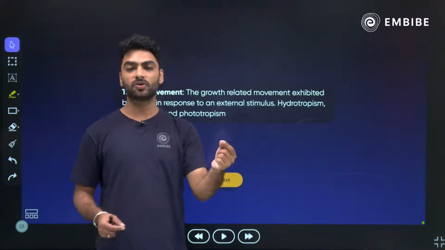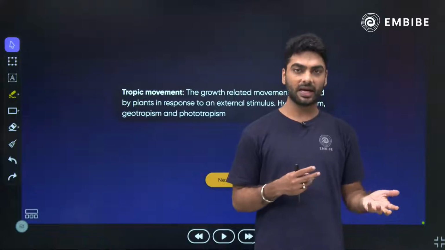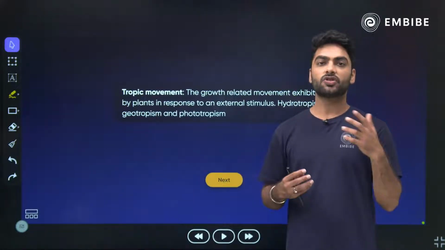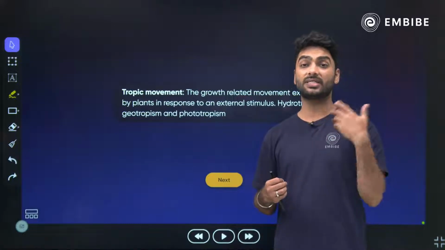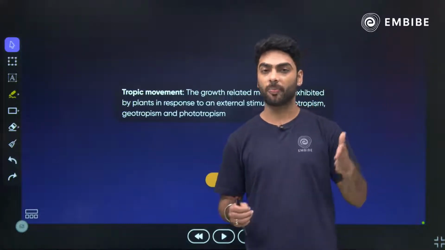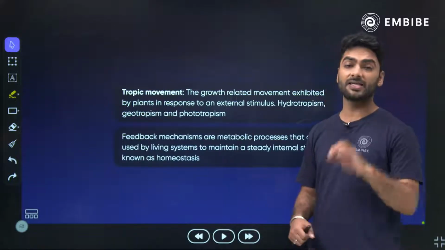When you touch a mimosa or a touch-me-not, why does it close? It is nothing but chemotropism, a movement towards a chemical change. Whenever a plant is responding to a stimulus, that is called a tropic movement. The next one is feedback mechanism.